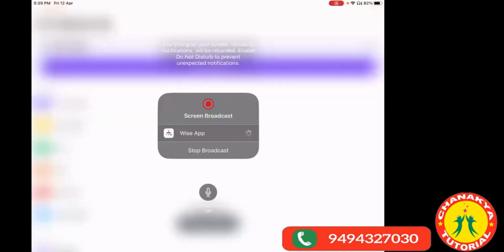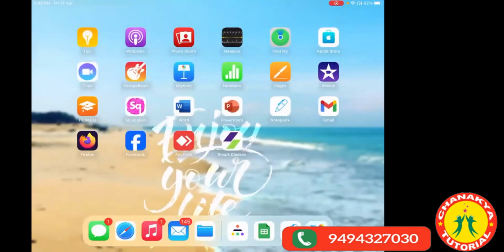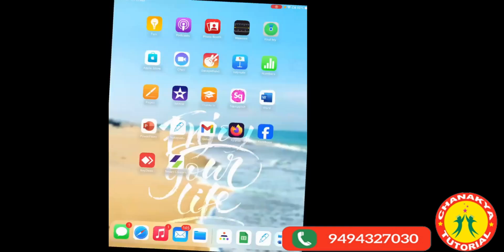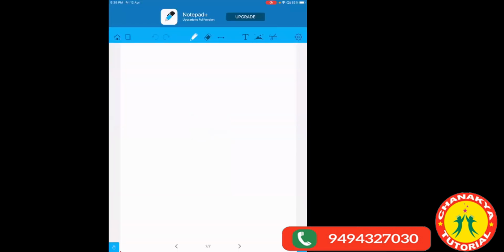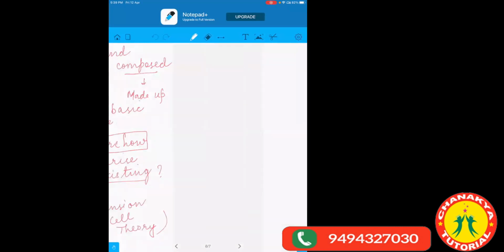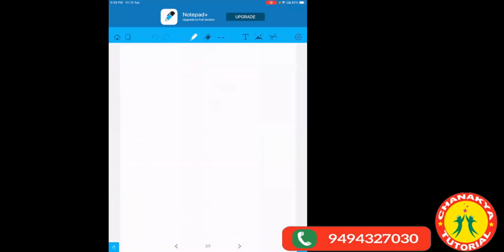So let us write now. Okay. Now, here, 3 columns you have to make. The heading will be organism type, or you can say type on the basis of number of cells.